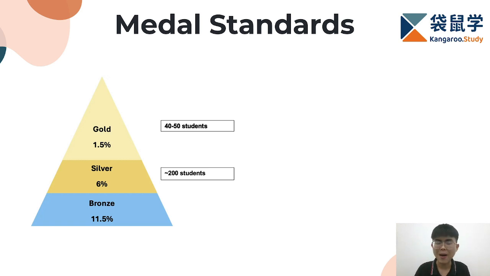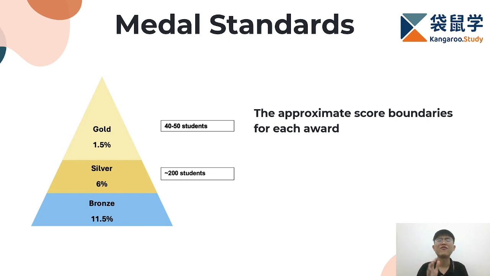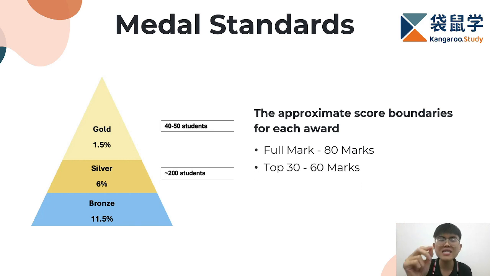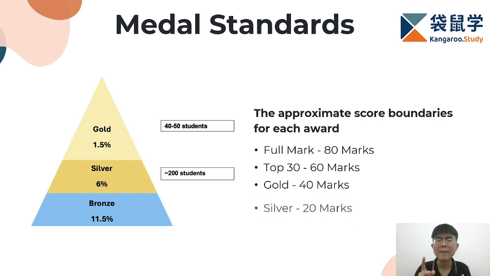Now, I would like to talk about the approximate score boundary for each reward. Take note that the score boundaries are based on the Kangaroo Study internal data and do not reflect any official evaluation criteria. The full marks of NMOS is 80 marks. In order to get top 30, you will have to get at least 60 marks. Next, you will have to get at least 40 marks to get a gold award and 20 marks for the silver award.